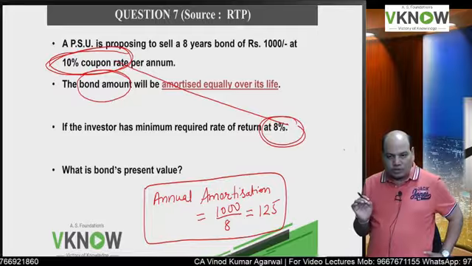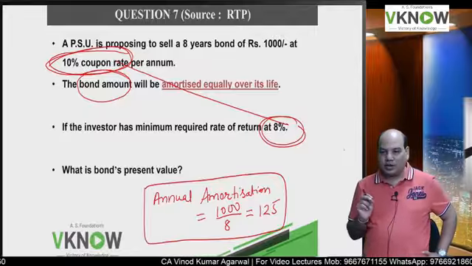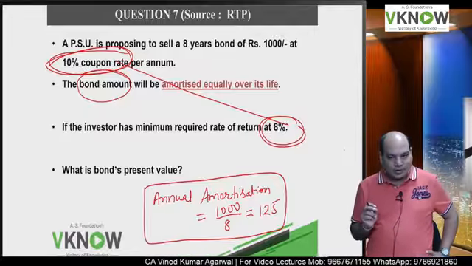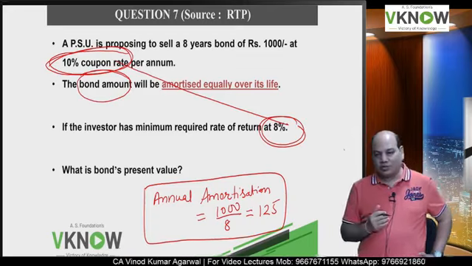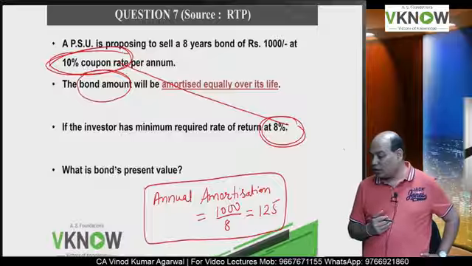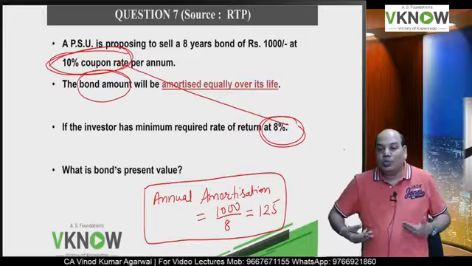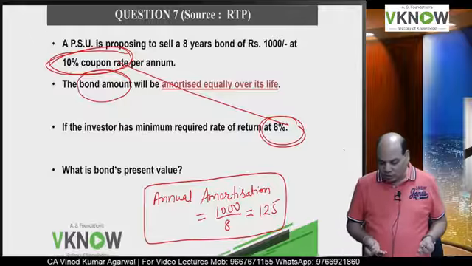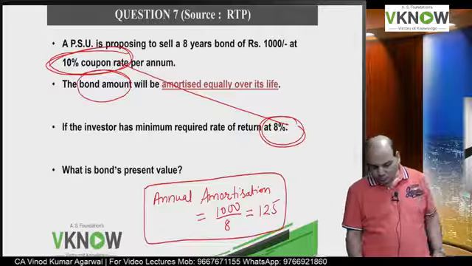In the first question we have written a note. If the required return is less than coupon rate, then the present value will be more than face value, because your required return is less, but you are getting more, so you will be willing to pay more price for this bond. So we have to ensure that my answer is more than 1000 rupees.